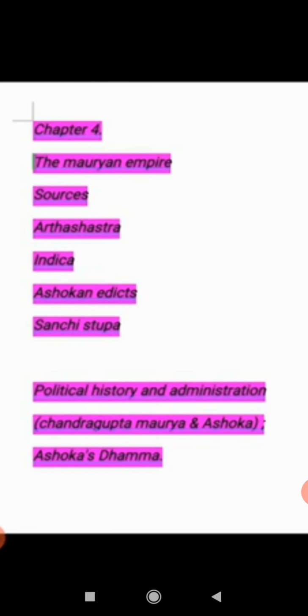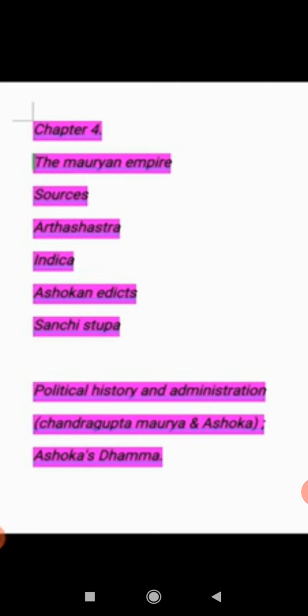The Council of Ministers included the chief pujari of the state, called the Purohit, and the Senapati, who advised the king on matters related to war and peace. That department was controlled by the Senapati.